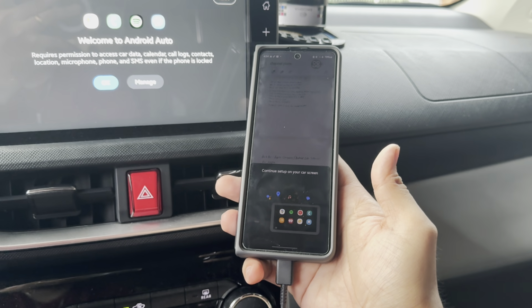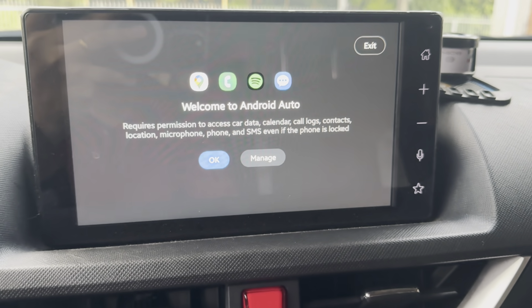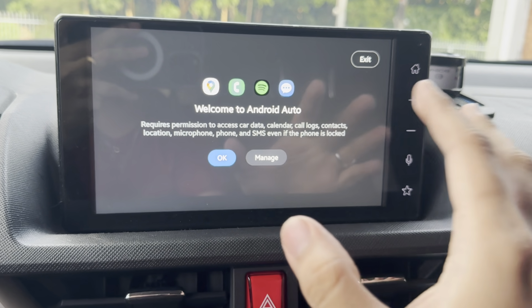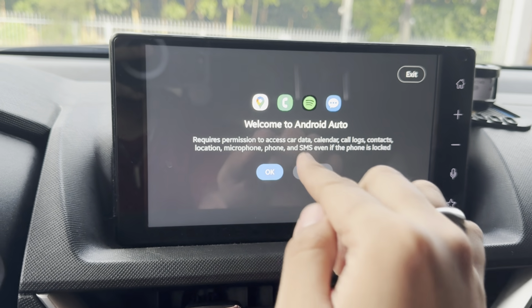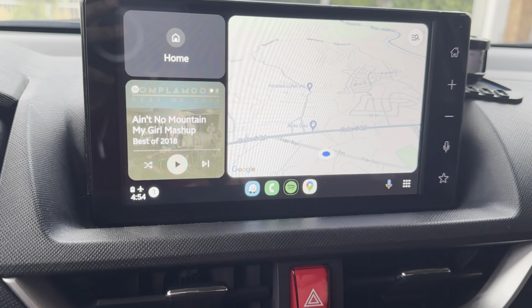Continue setup on your car screen. Right, it says welcome to Android Auto. Okay, you have the option to manage if there are things that you don't want to be allowed, and then you just click OK if you're just fine with all the contacts, maps, stuff like that.